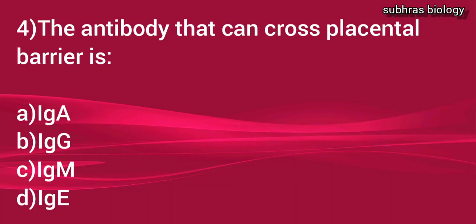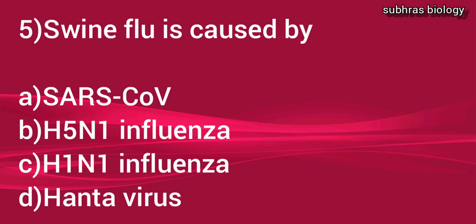The antibody that can cross the placental barrier is, first IgA, second IgG, third IgM and fourth IgE. So these are immunoglobulins or antibodies. Which antibody can cross from mother to its baby? IgG or immunoglobulin G is the only antibody class that is transferred to the fetus from the mother, which provides protection to infants.